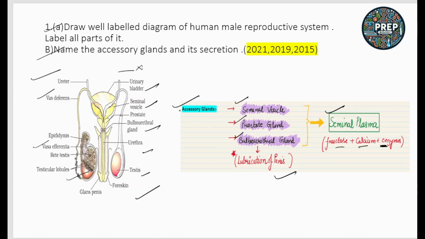So the male reproductive system is very, very important for your exam. So practice this diagram and practice all the labels of this diagram, and also the function of each and every part is important. So revise it carefully.